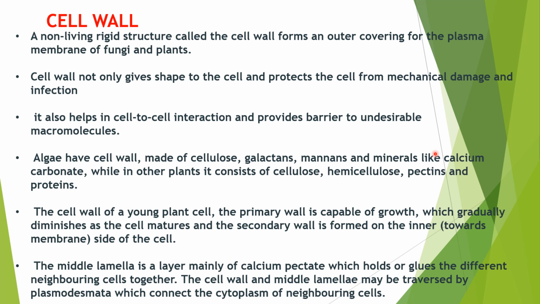Okay. Next they are talking about the middle lamella. The middle lamella is present between the two cell walls of two different plant cells. This middle lamella is made up of calcium pectate. It can act as a glue to hold the two neighboring plant cells together. The cell wall and middle lamella are traversed by a structure known as plasmodesmata, lined by the plasma membrane. This plasmodesmata is similar to the gap junctions present in animal cells. It connects the cytoplasm of two neighboring plant cells.